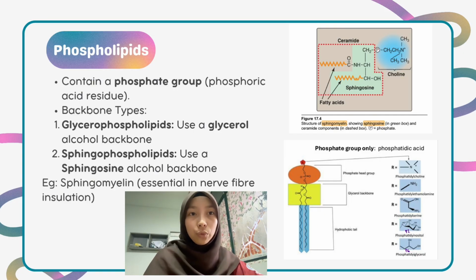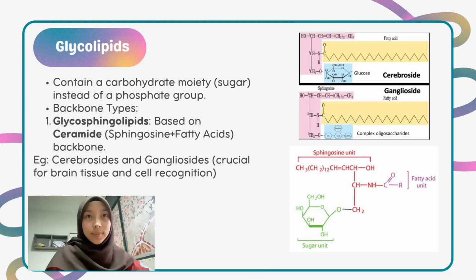Next, we have sphingophospholipids, for example sphingomyelin, which uses a sphingosine base, and the structure is a single fatty acid attached to the amino group of sphingosine, forming a ceramide. A phosphate group and a nitrogenous base like choline in sphingomyelin are then attached to the terminal hydroxyl group.